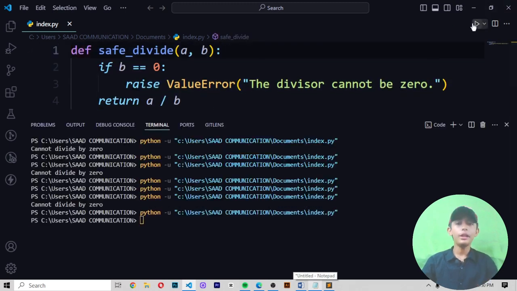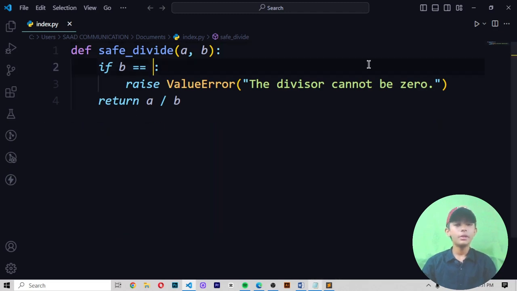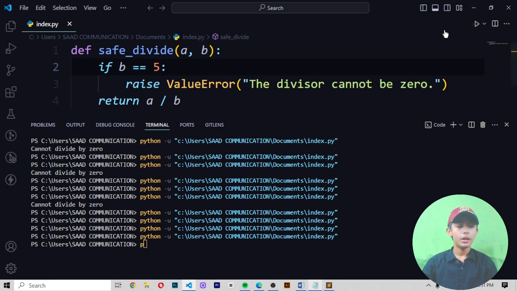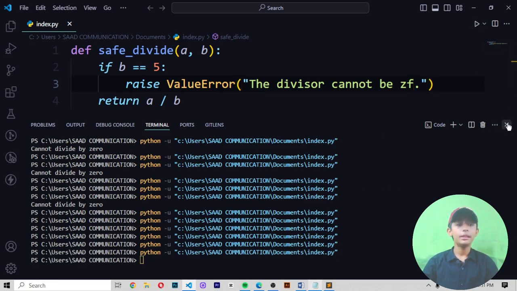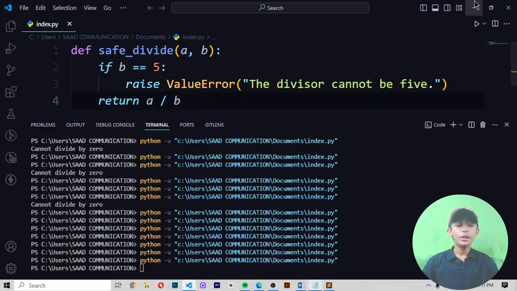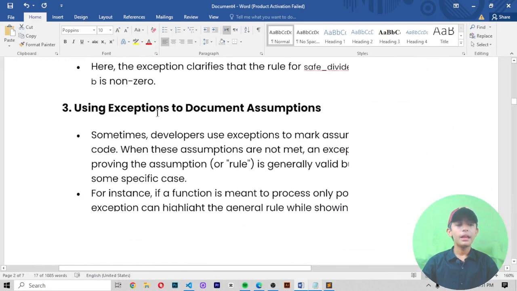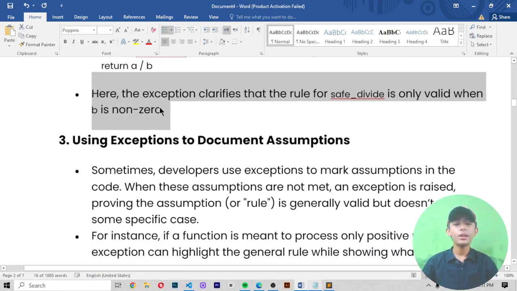So now when I write it, it does not give me any output because I do not have that type of input. But if I write here 5, and I write here the divisor cannot be 5, okay, like this, it gives me that. So now here you can see it. Now let's come to it here. The exception clarifies that the rule of for shape divider is only valid when b is non-zero.